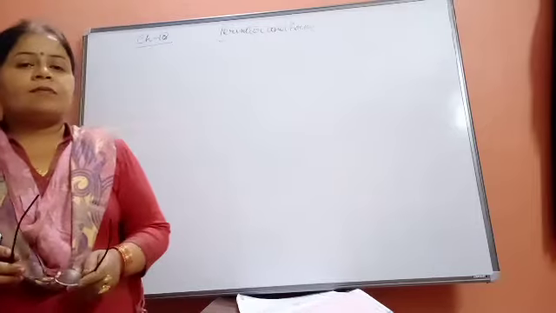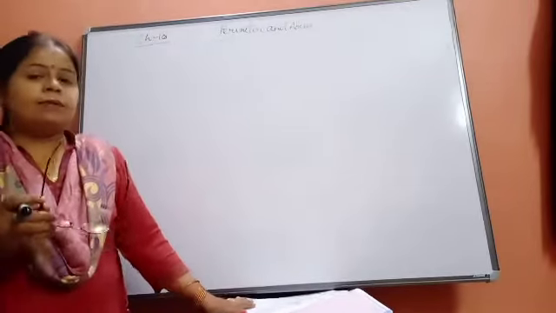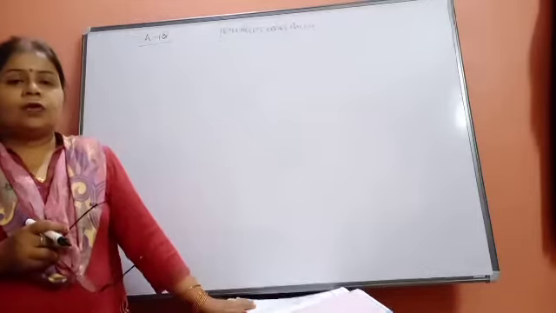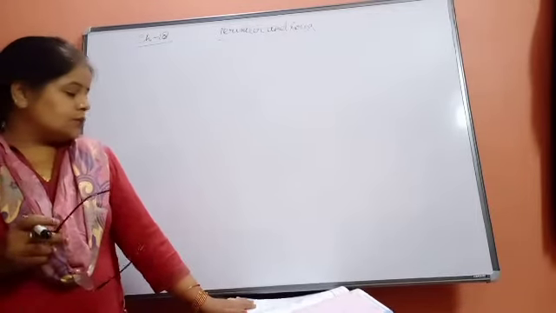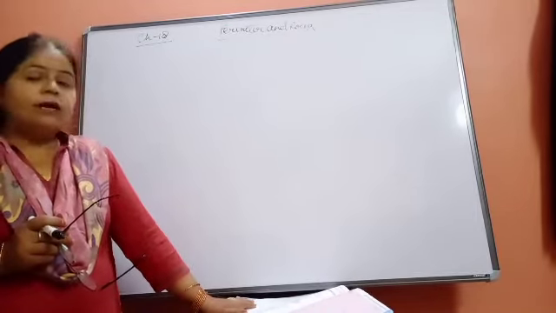Children, till last period we have completed the chapter on probability. In today's class we are going to start perimeter and area.